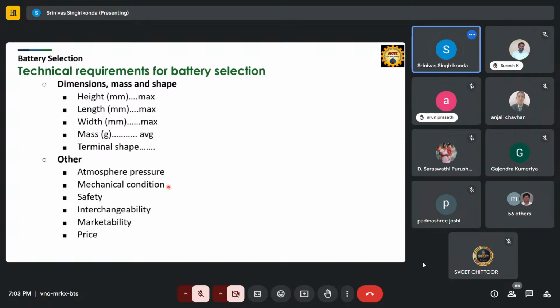And safety, like the caps, so positive, negative caps and seal, whatever seal is there, that also needs to be a very serious requirement. Okay, if the packing is not proper, then what happens? Easily there may be a chance of breaking, right? That's why we always need to take care of that. What is the safety level? What safety level they followed as per the industry standards, right?